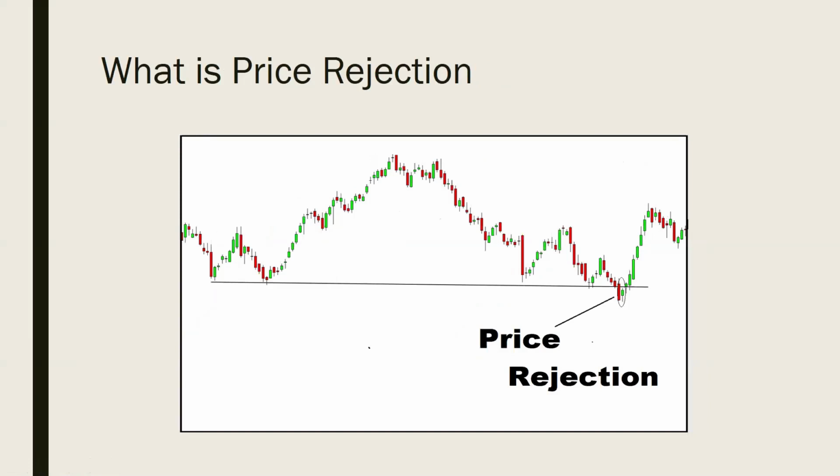Then what is price rejection? If you look at this case, this is a valid support trend line. However, price didn't spend more time below this trend line. It has spent very little time, only 2 bars, and then immediately it bounced back. So this is a clear case of price rejection. Always remember there is a higher probability of price moving in the rejected direction in this case.